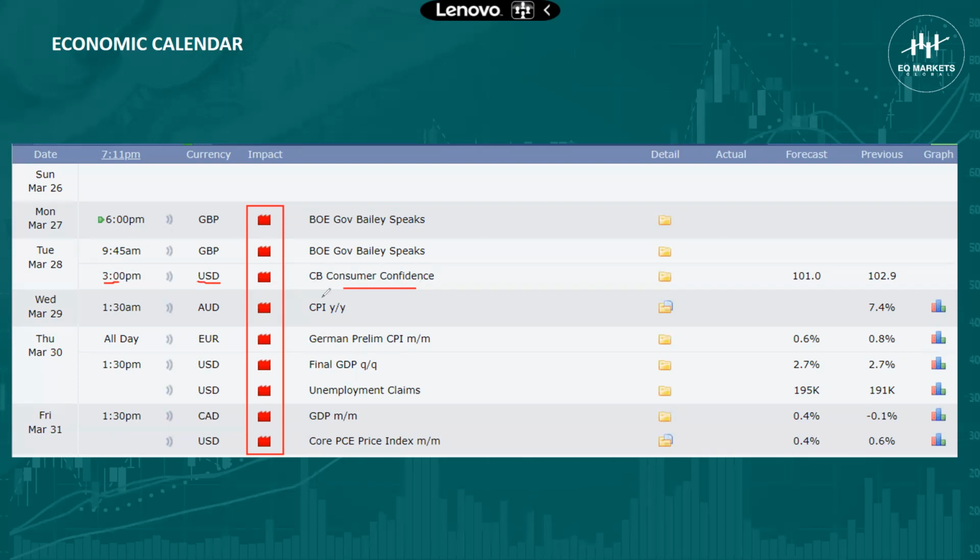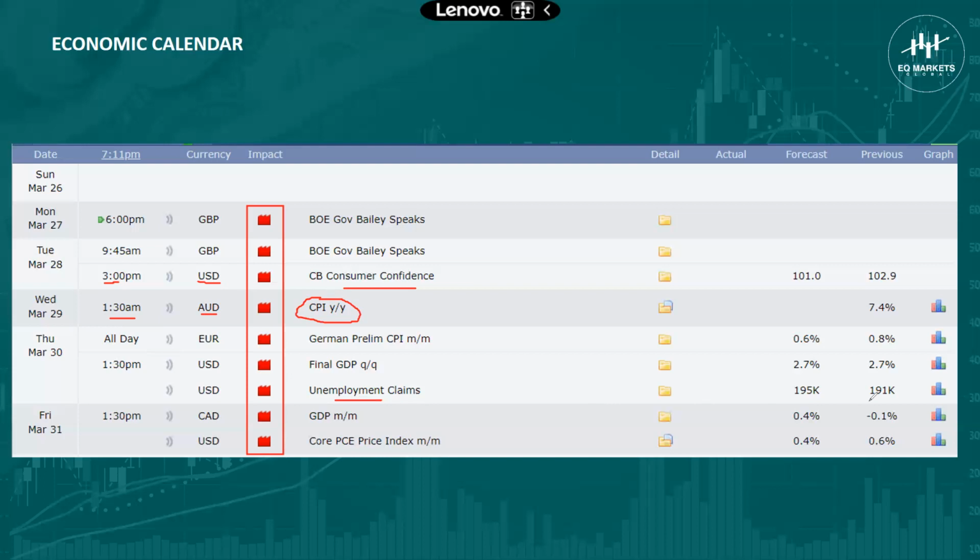And of course, we're expecting just one CPI data for this week, and that's going to be for the Aussie, right? That's going to be by 1:30 a.m. on Wednesday. It's a CPI year on year. All right. And then we'll be expecting the GDP quarter on quarter for USD by 1:30 p.m. on Thursday, and also unemployment claims.